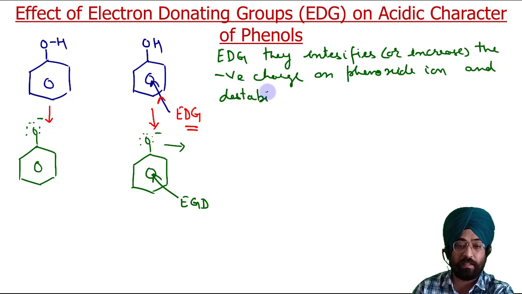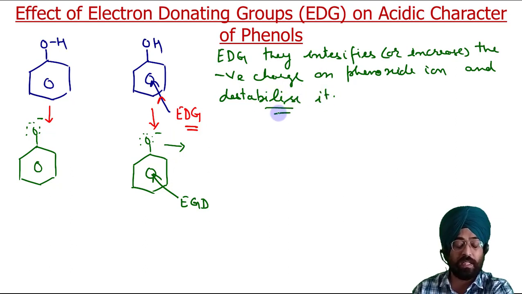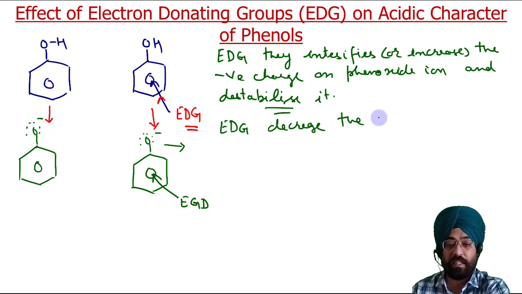I have already discussed that any factor which decreases the negative charge will make this phenoxide ion more stable. Any factor which increases the negative charge on it or intensifies it will destabilize it. If it is destabilized, that means its acidity will decrease. So electron donating groups decrease the acidity of phenols.